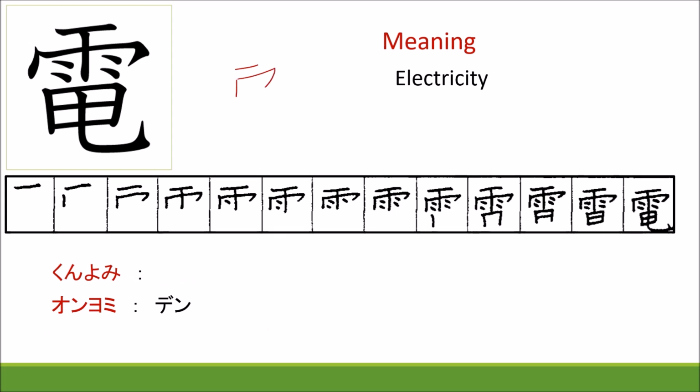Ichi, ni, san, shi, go, roku, shichi, hachi, kyu, ju, juichi, juni, ju san. 13 strokes are there.